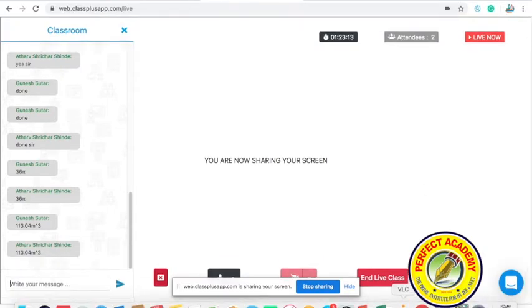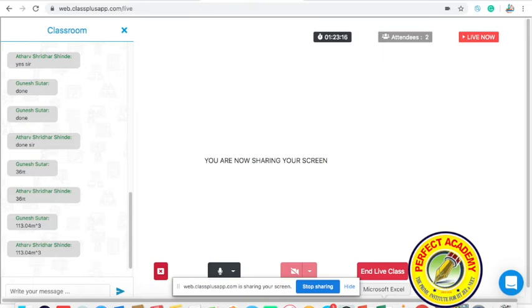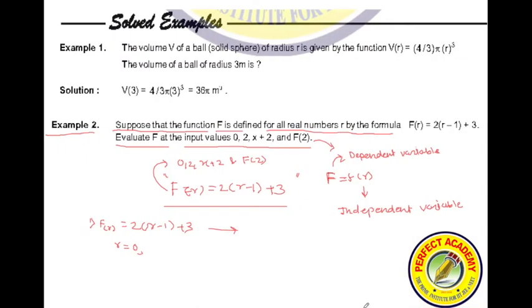Be quick. You should not spend this much time. When you substitute r is equal to 0, what is the value of f? We can write this as f of 0, 2 into 0 minus 1 plus 3. So this will become minus 2 plus 3. See, 0 minus 1 is how much? Minus 1. So minus 2 plus 3 is how much? Plus 1. What are the answers you have typed?